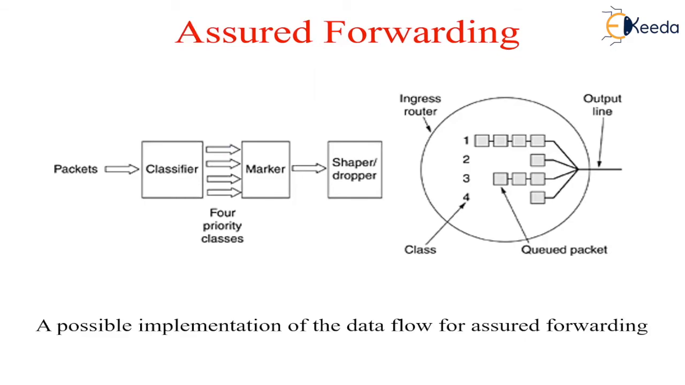Taken together, these two factors define 12 service classes, that is, priority classes and discard probabilities decide 12 different service classes. The figure shows one way packets might be processed under assured forwarding. Step 1 is to classify the packets into one of the four priority classes. This step might be done on the sending host or in the ingress router. Ingress router is the first router.